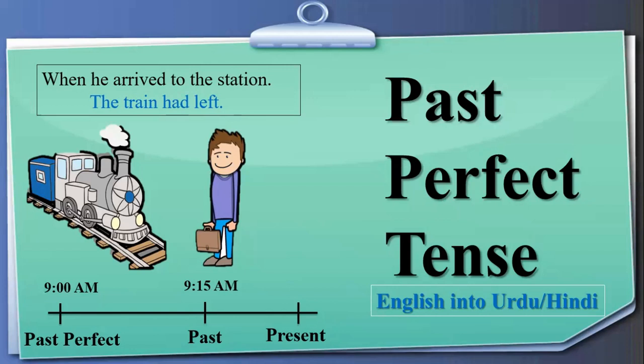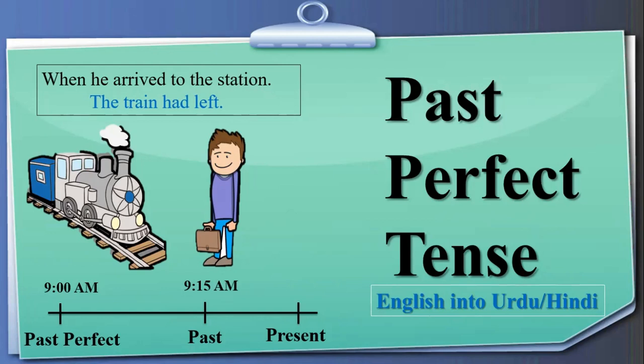Today we are going to talk about past perfect tense. As it is there in this picture, when he arrived at the station, the train had left. Now past perfect tense is used for an action which happened before the past time. In past time, this man arrived at the station at 9:15 a.m. But before that past time, the train had left the station at 9 a.m. This situation is called past perfect tense.